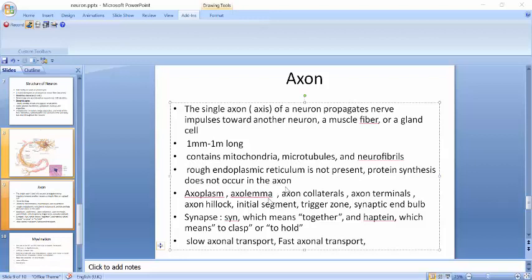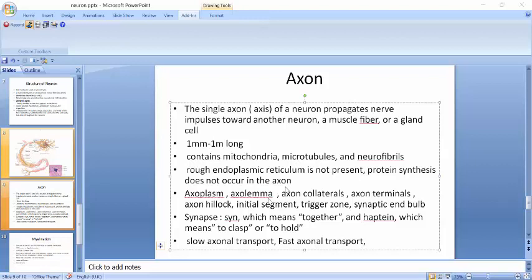What is the length of an axon? Its length is from 1 millimeter to 1 meter. The longest axon in the body is the one that extends from the base of the spine to the big toe, and it is 1 meter long in an adult. And in a giraffe, the same axon is 4.5 meters long.